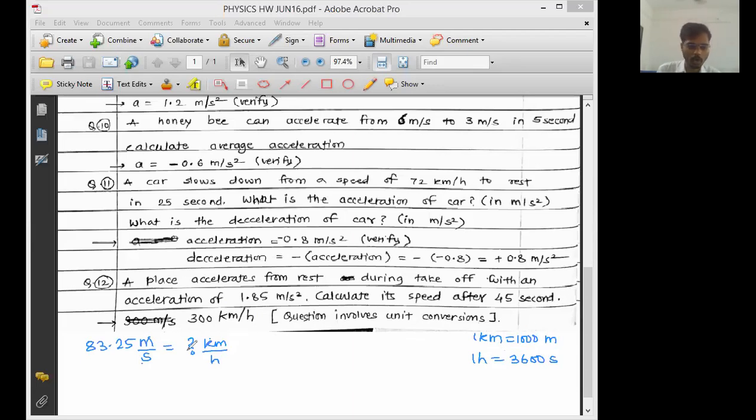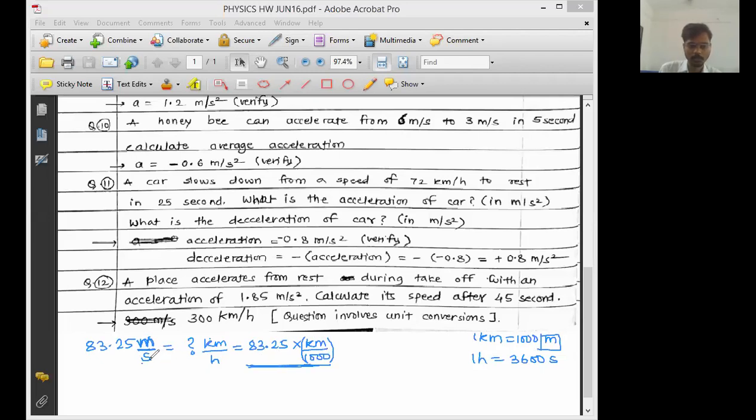Okay, fine. Now we want replacement for meter. What is the value of meter? Kilometer divided by 1000. So 83.25 as it is. Then this meter will be replaced by, sir, kilometer upon 1000. 1000 means 10 raised to 3. This is the replacement for meter. This is the divide sign.